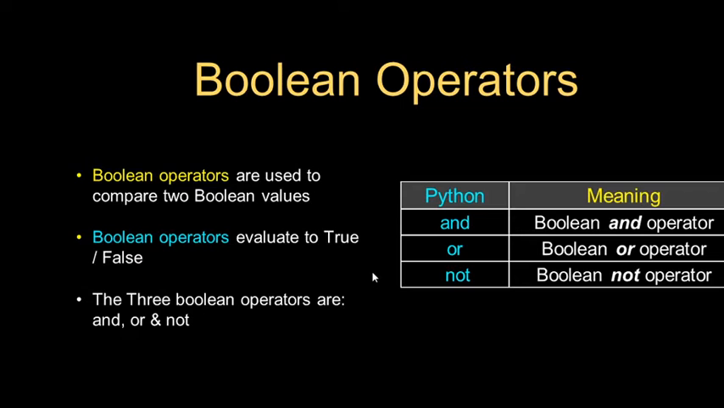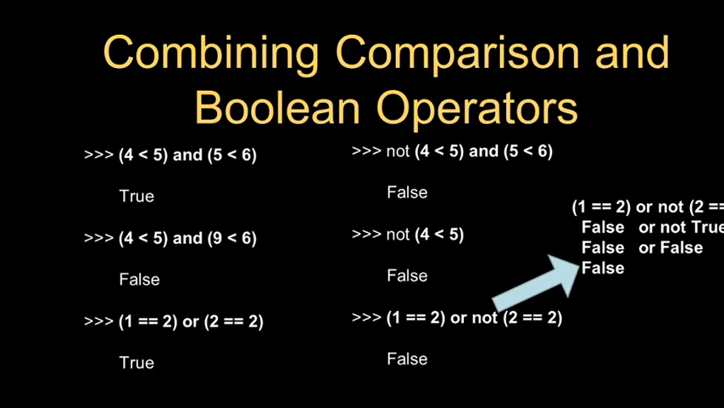So what is the Boolean AND operator? You know the truth table of the AND operator: if both are true, the result will be true, otherwise the answer will be false. Likewise, the Boolean OR operator: if both are false, the result will be false, otherwise the result will be true. Then the NOT operator: it negates the true value to false and the false value to true. So now you can see some examples here.